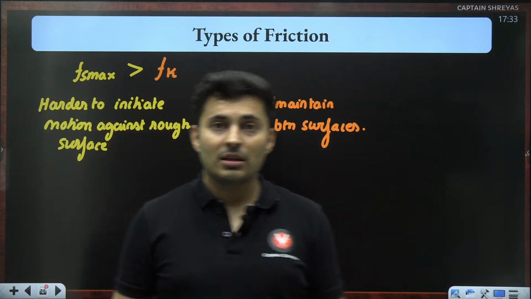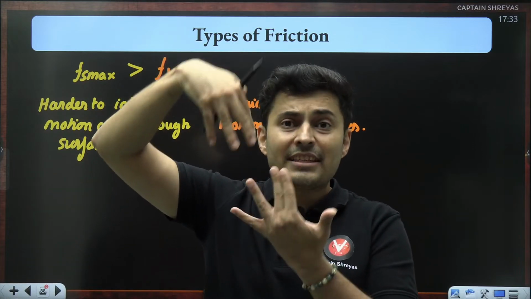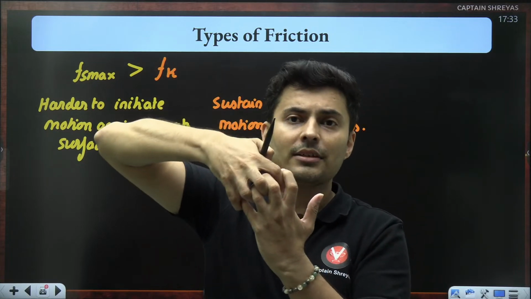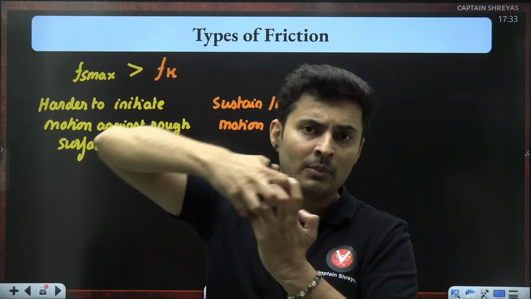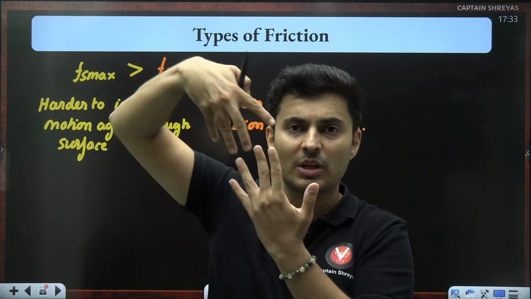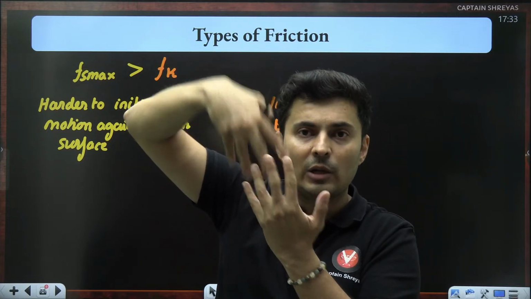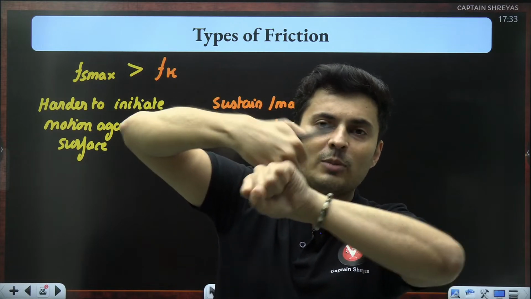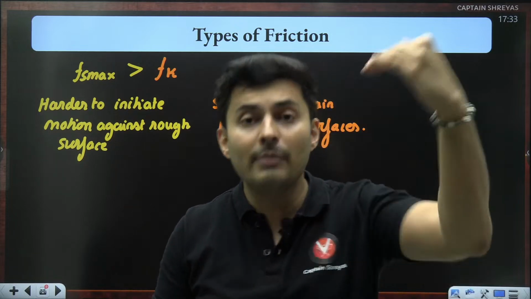That's because whenever two surfaces are in contact, there are a lot of cracks, peaks, valleys, uneven surfaces. These uneven surfaces interlock with each other. So when you try to push, this interlocking is hard to break. But once the interlocking goes, it does not happen again once there is relative motion, because there is hardly any time for the peaks and valleys to interlock among themselves. They'll just slide from the tops. So that is why kinetic friction is less and static friction's limiting value is more.